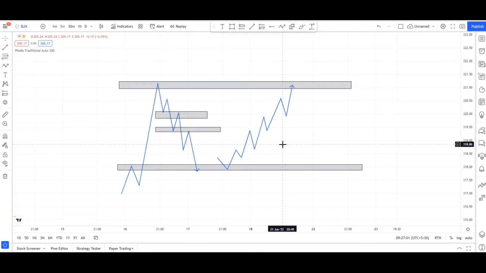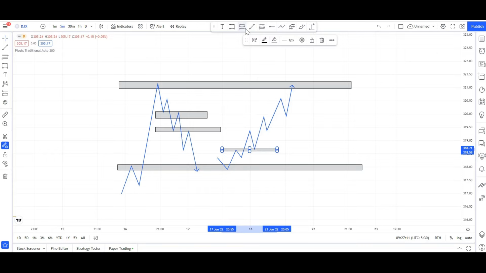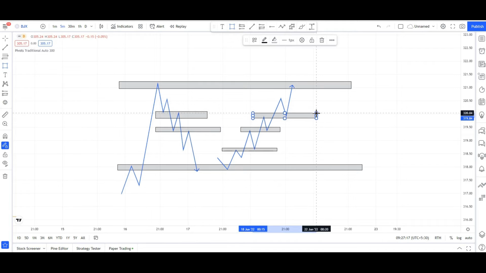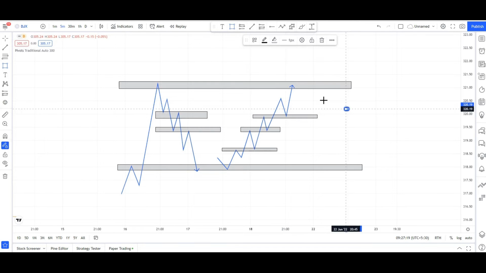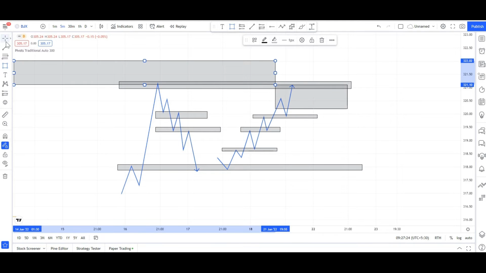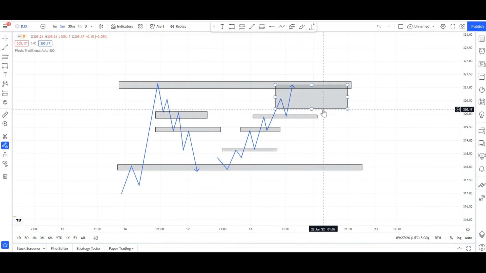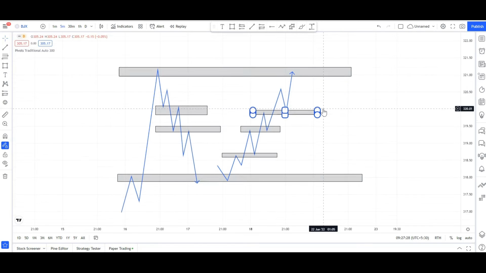A slightly small thing will be given to you. Okay guys, like this you can see here, this will act as a supporting area. I will just mark it and explain it to you. Okay guys, so at this place, this is the area where you have to look. I will just show you, just a second, I will remove this. Okay, I will show you.